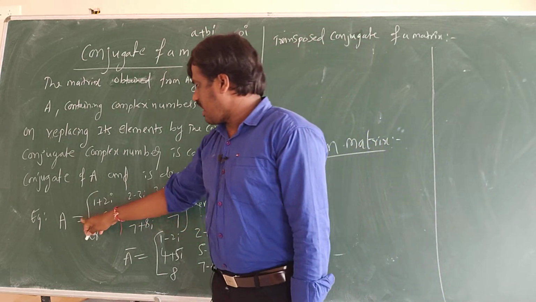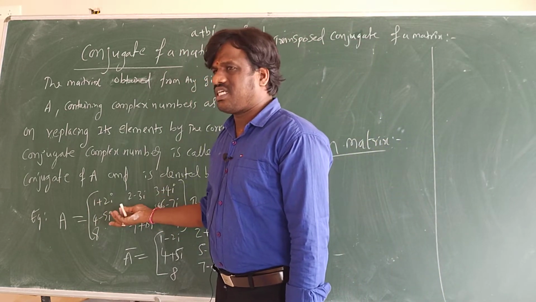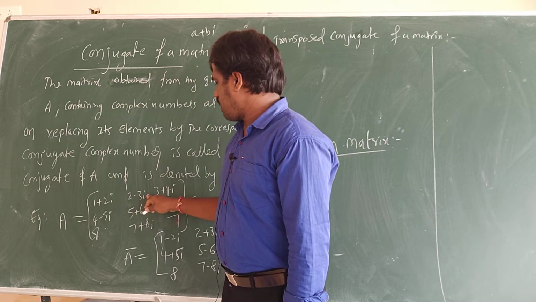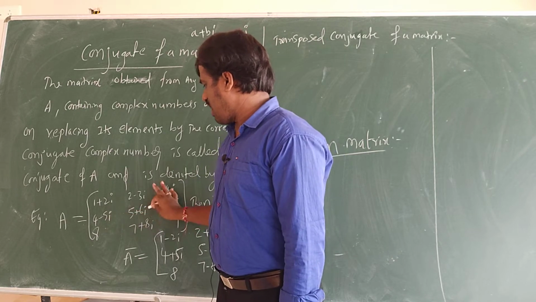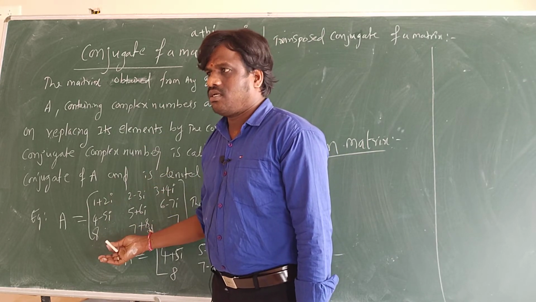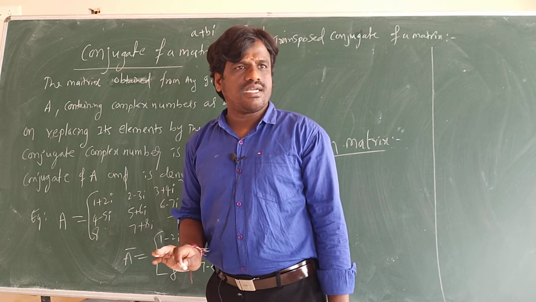So here A is equal to 1 plus 2 iota, just randomly we picked up, don't think this is the only one. You could write 2 minus 3 iota, 3 plus 4 iota, 8, you have written like this. Then you write the conjugate matrix for this. Conjugate of complex numbers you learned, right?